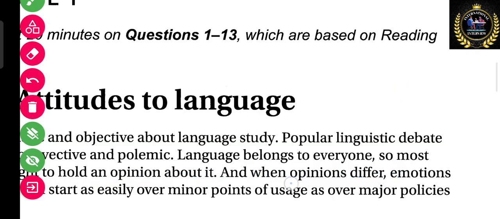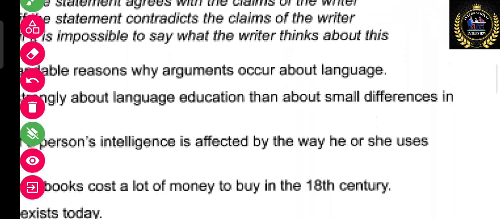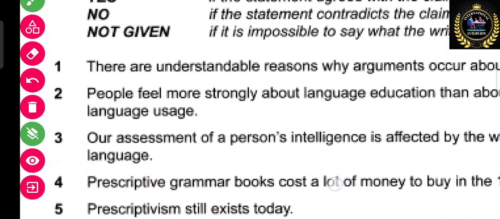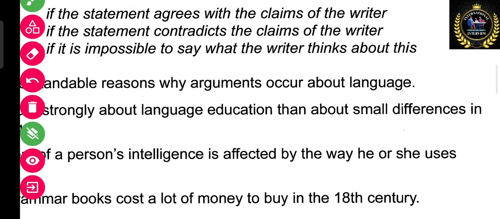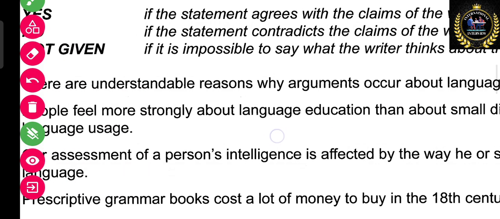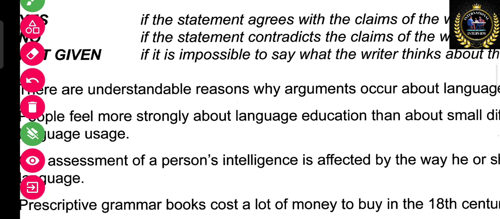So let's go to the question once again and see what is mentioned. See, it is mentioned here, there are understandable reasons why arguments occur about the language. Why were the arguments there for the language? Because all the people at that time, they say that the language is for everyone. It should be equal for everyone. So this statement holds a valid point.